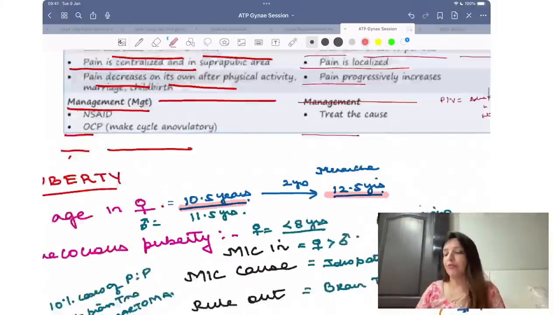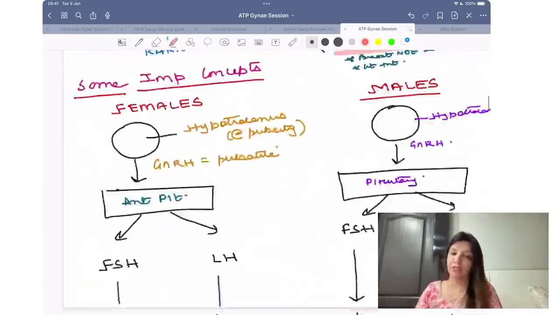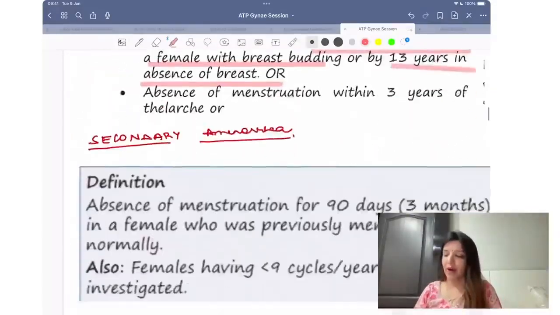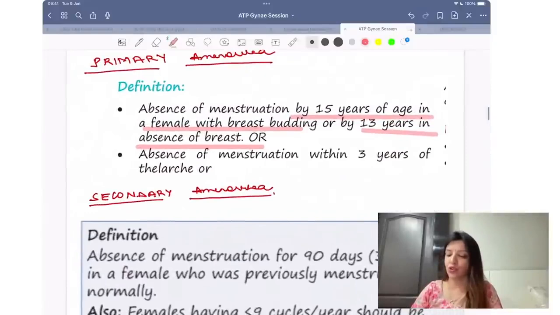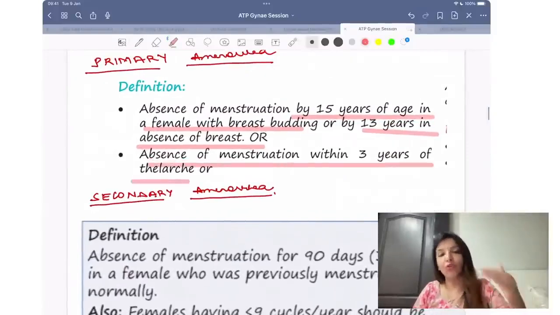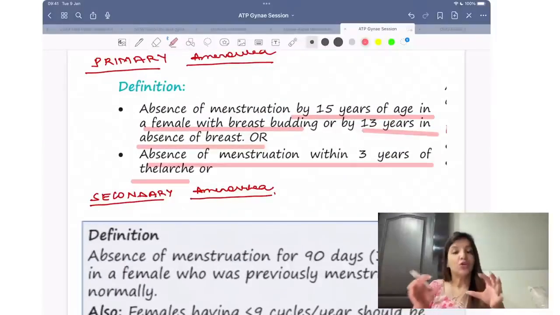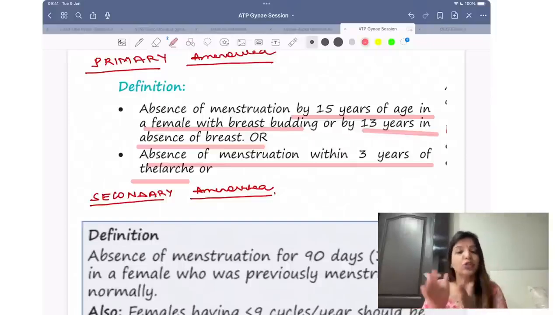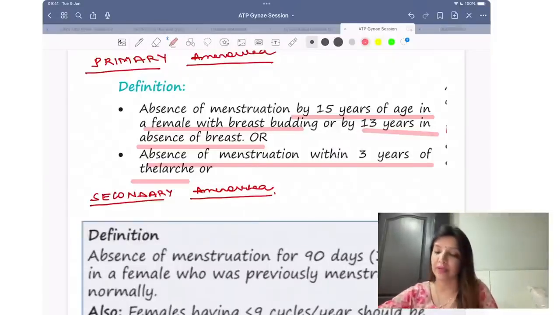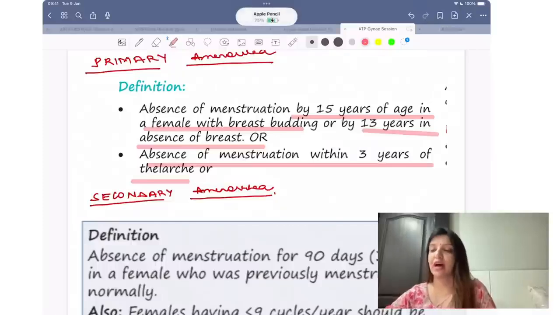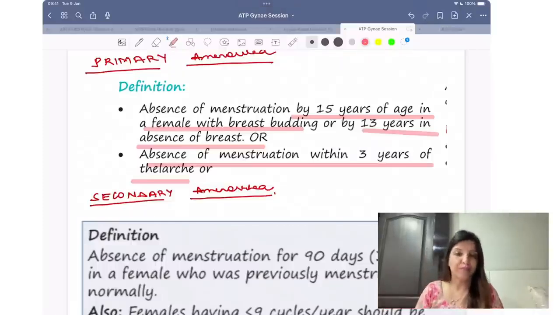But suppose a female has developed breast and 3 years have passed and till now she has not had menarche, then also that is primary amenorrhea. So once breast appears, within 2 years she should be having menarche. Now I am saying 3 years have passed. Breast development has happened, but the patient did not have any menarche, that is also primary amenorrhea. Both these definitions are very, very important, right?